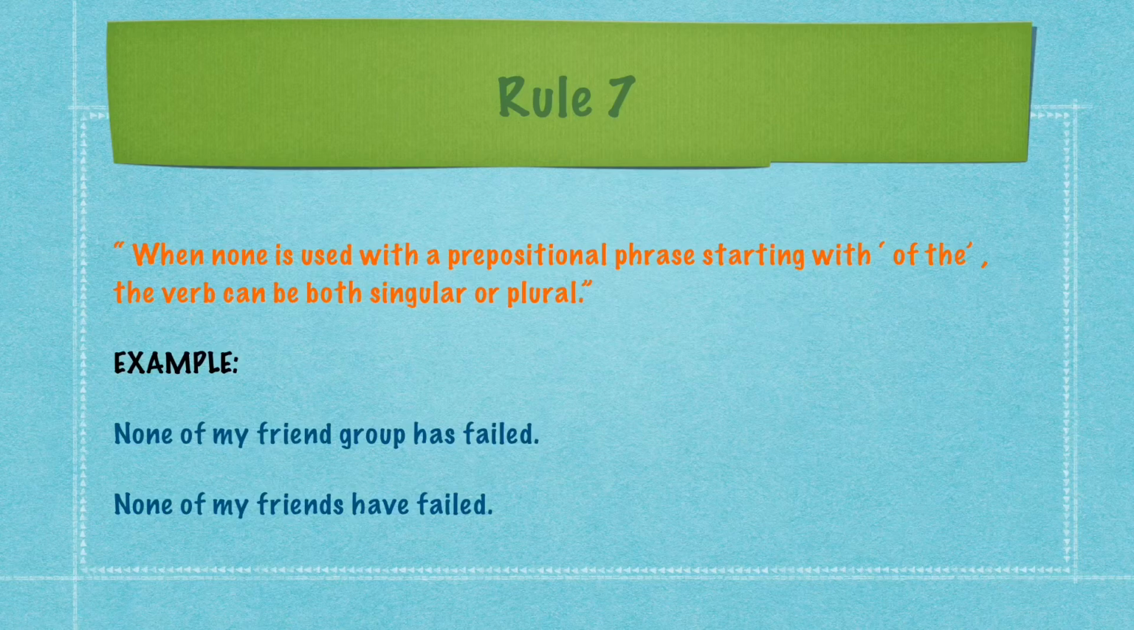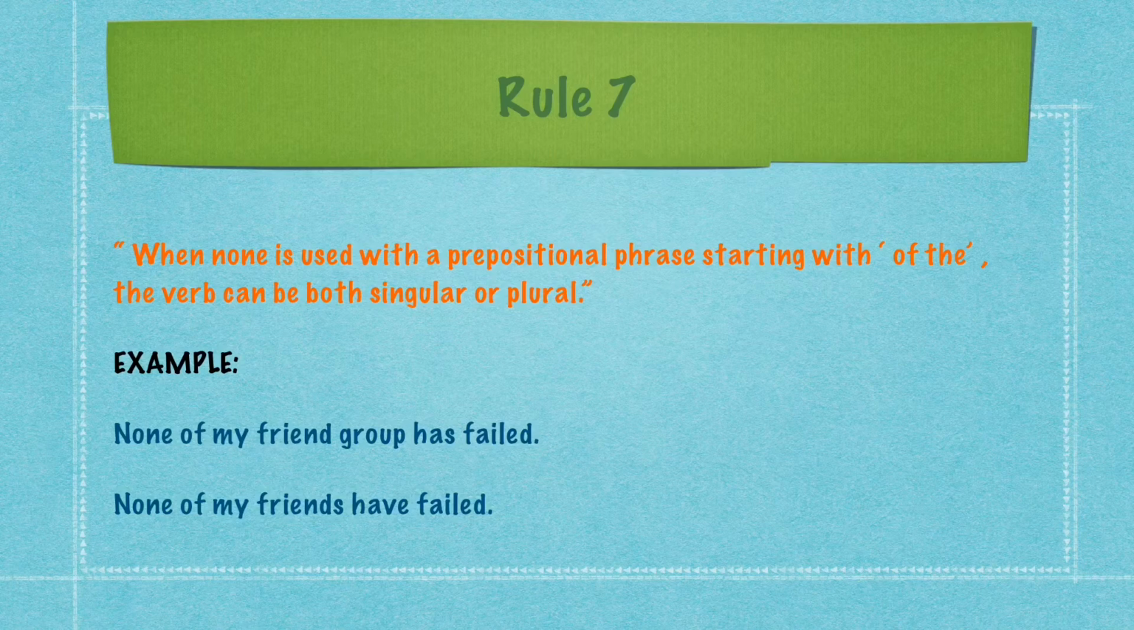Here, none plus of, then my friend group. It is a singular noun working as a plural because it is being used for a group, so it is taking a singular verb has. Let us discuss the second structure here. None plus of the plus plural noun will take a plural verb. Here we can discuss the same example in a different concept. None of my friends, here the subject friends is plural, and it is taking a plural verb have failed. None of my friends have failed.